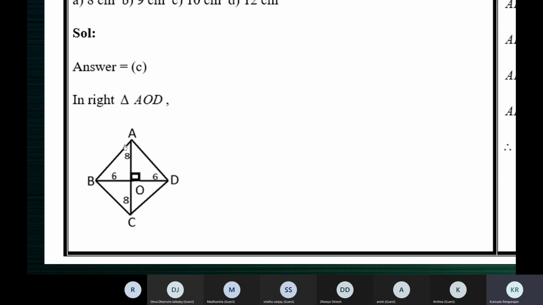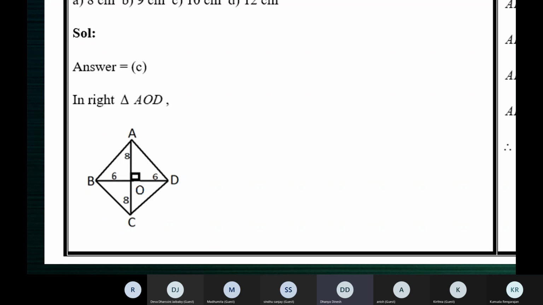In a rhombus, all the four triangles, name the four triangles in the rhombus. Ma'am, AOD, DOC, BOC, AOB. Repeat. Triangle AOD, ma'am.